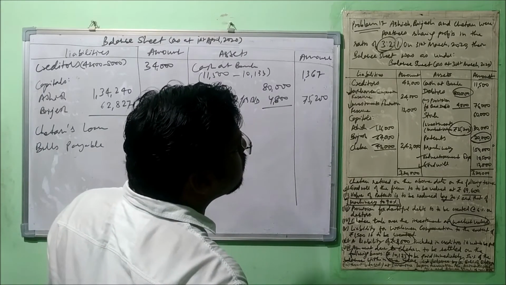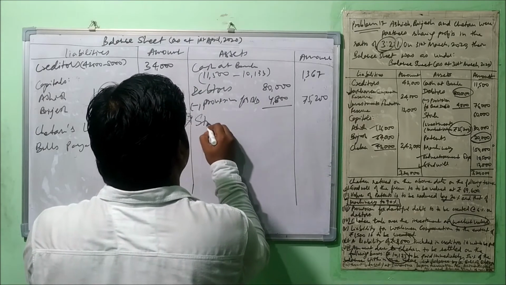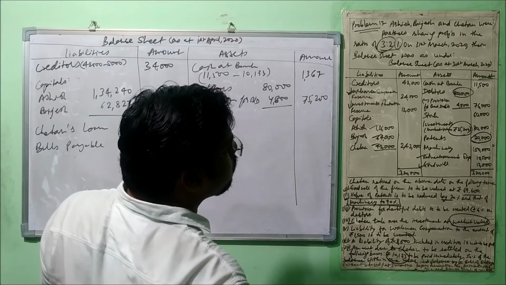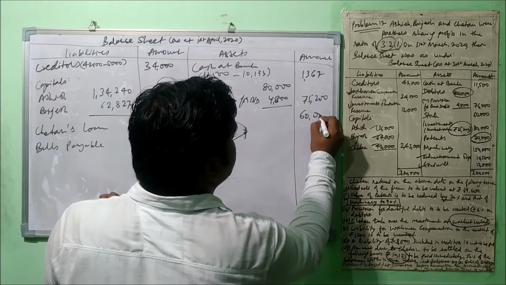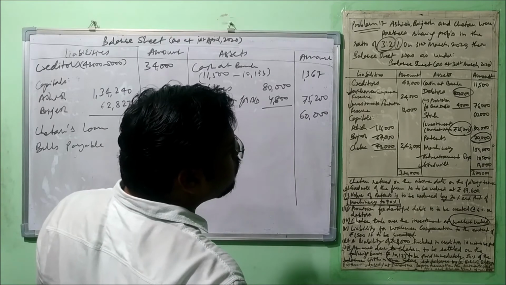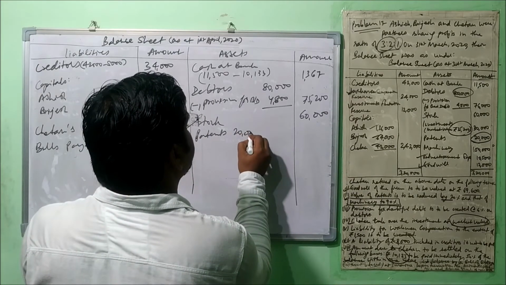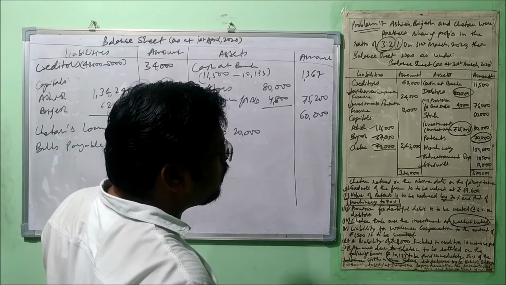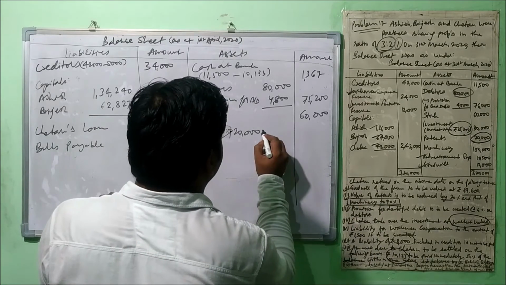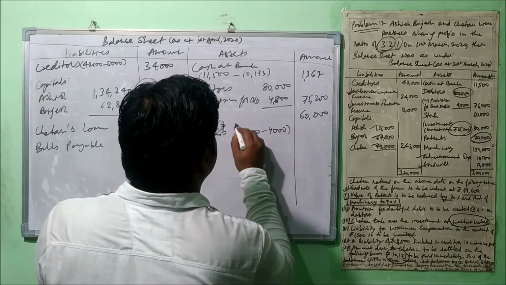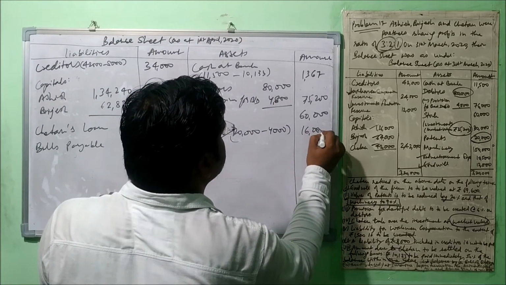75,200. Alright, now let's move further. Let's talk about stock. Is there any change in stock? No, not at all. So the same value will be put here. Now let's talk about patents. Patents have been reduced. Earlier the patent was at 20,000. Okay, these have been reduced by 20%, means 4,000. Now the patent's value is 16,000.